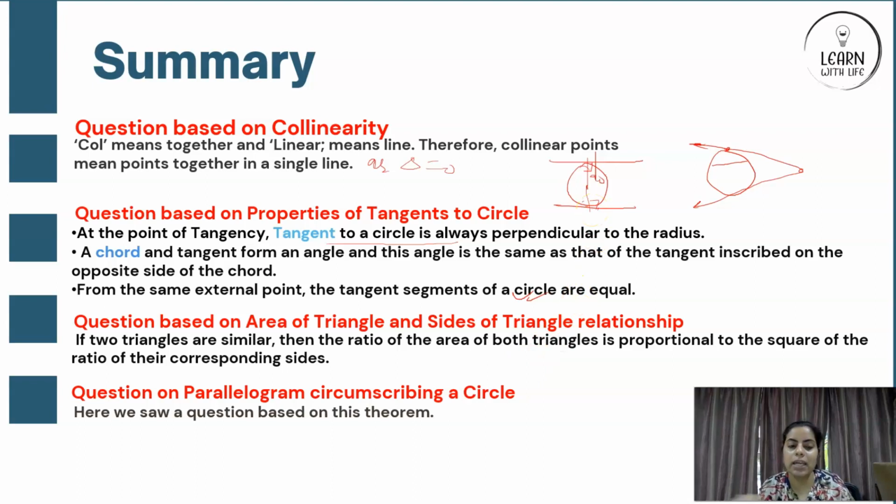Then area of triangle and side relationship. If similar triangles are there, ratio of area of both the triangles is proportional to the square of ratio of their corresponding sides, right? So for example, area of triangle 1 upon area of triangle 2 is equal to, suppose it has side AB, it has side DE, so AB upon DE whole square, something like that. And here also we saw a question based on this theorem wherein we actually proved that a parallelogram subscribing a circle is a rhombus, right? So this is how you do these kinds of questions.